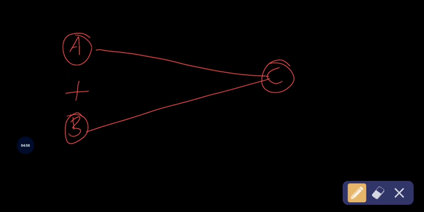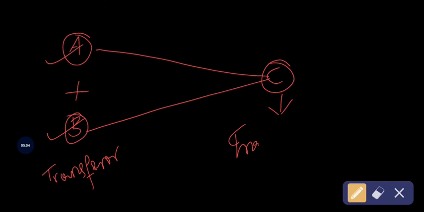In this example, A company and B company are the transferor companies, and C company is called the transferee company. Why? Because C company is purchasing the assets and liabilities of both transferor companies.